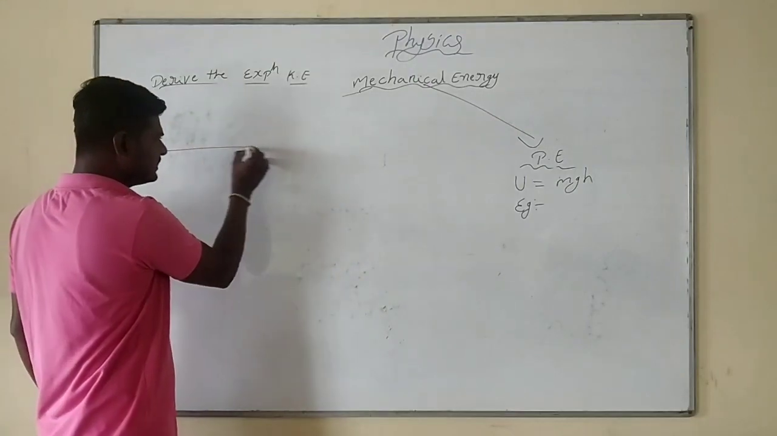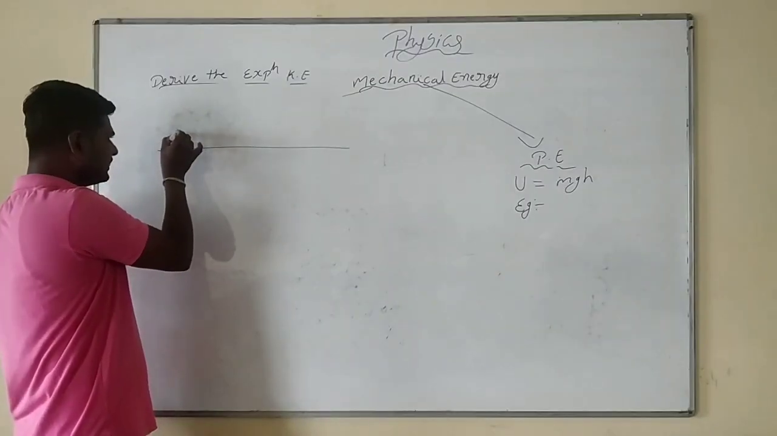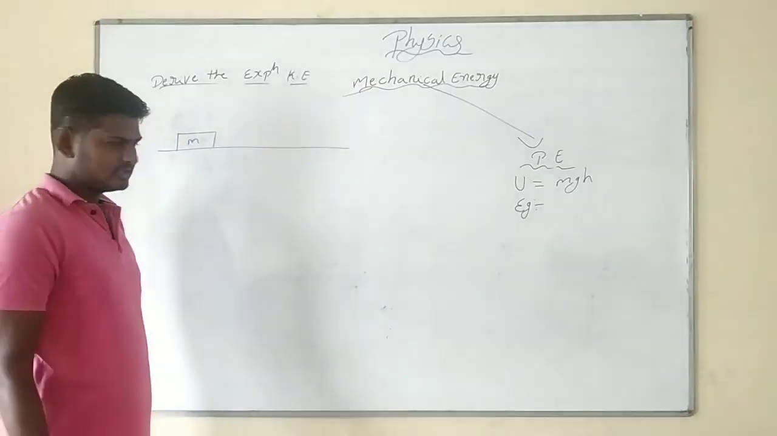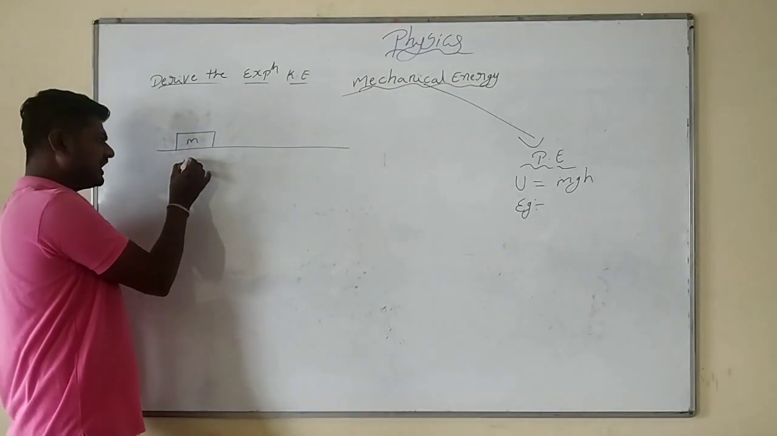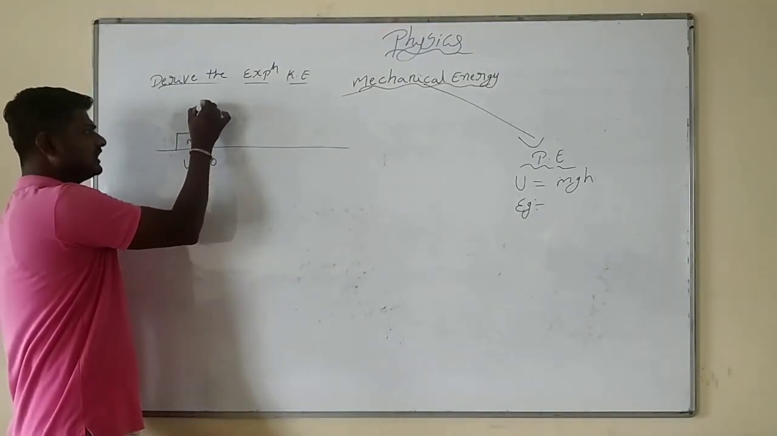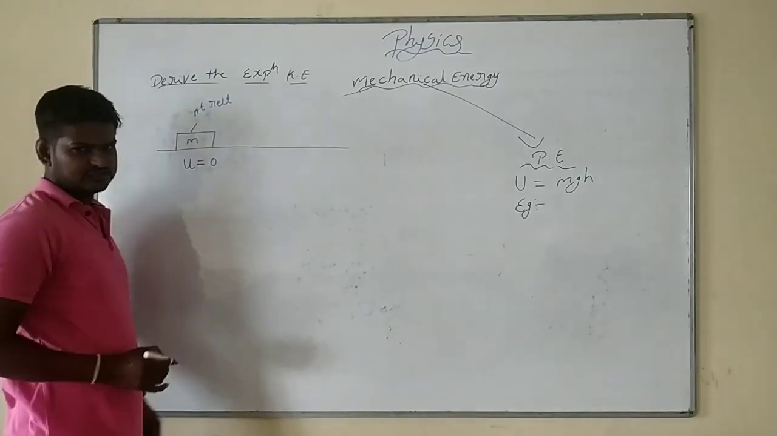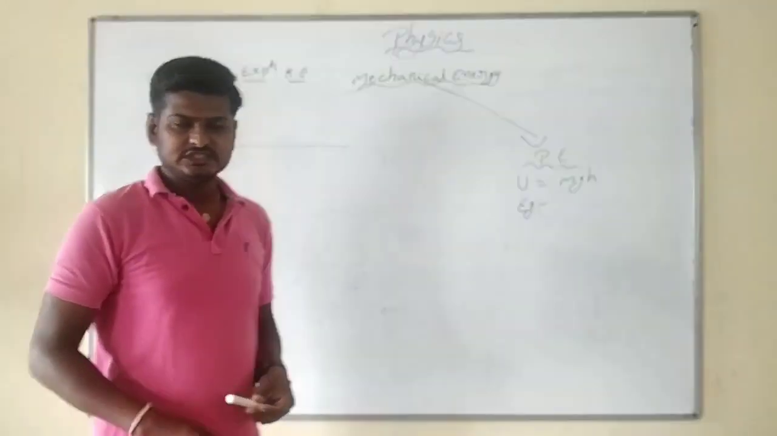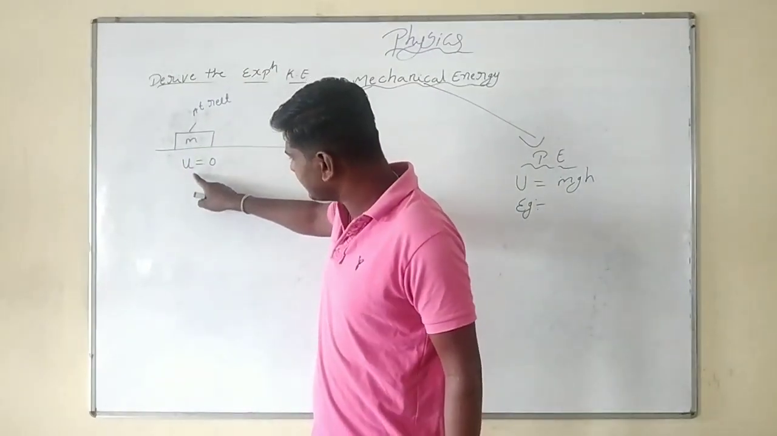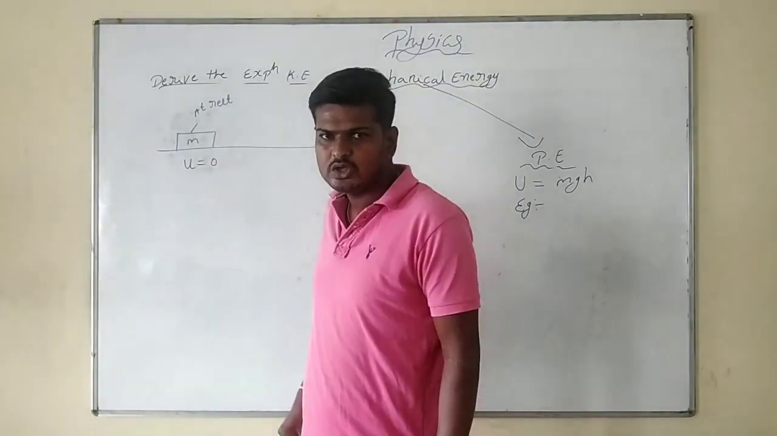take the horizontal surface. On this horizontal surface, there will be an object of mass m. This object is initially at rest. At rest means, observe properly, initial velocity is 0. Initially at rest, the initial velocity symbol will be u.